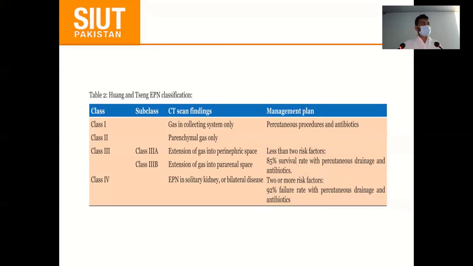How should we proceed with the management in EPN type 1, and what should be our management plan in EPN type 2? Dr. Arslan has rightly described type 1 and type 2, and this is the classification we are mostly following at our setup even. And type 1, as Dr. Arslan has already said, is associated with about 70 to 80% of the mortality.